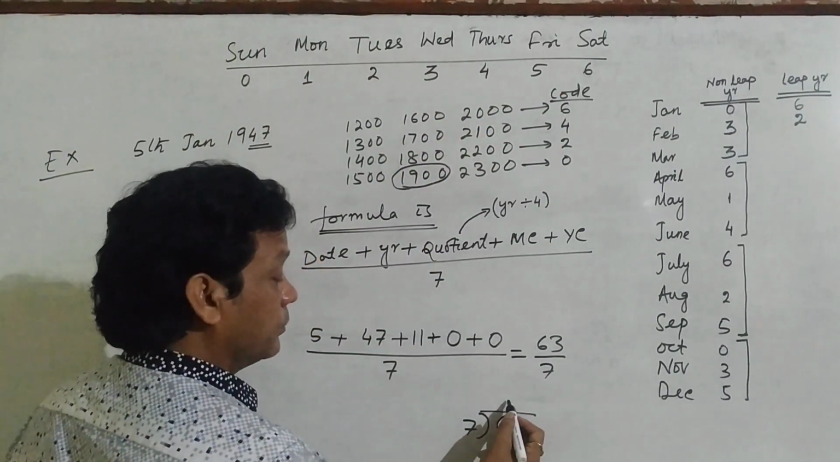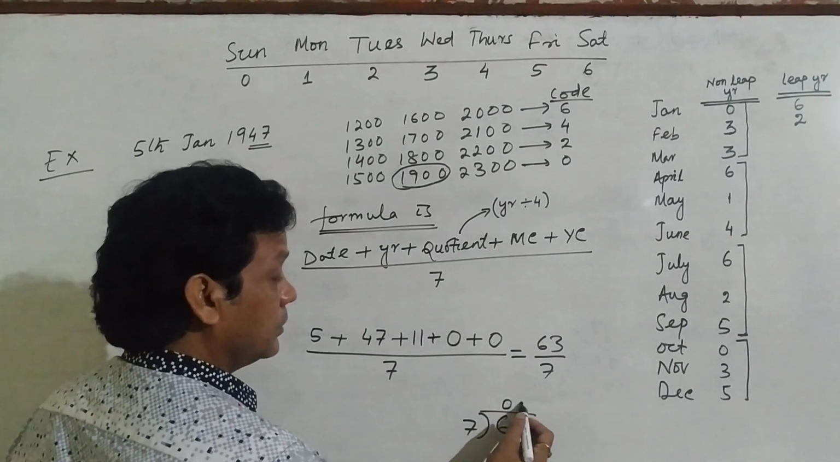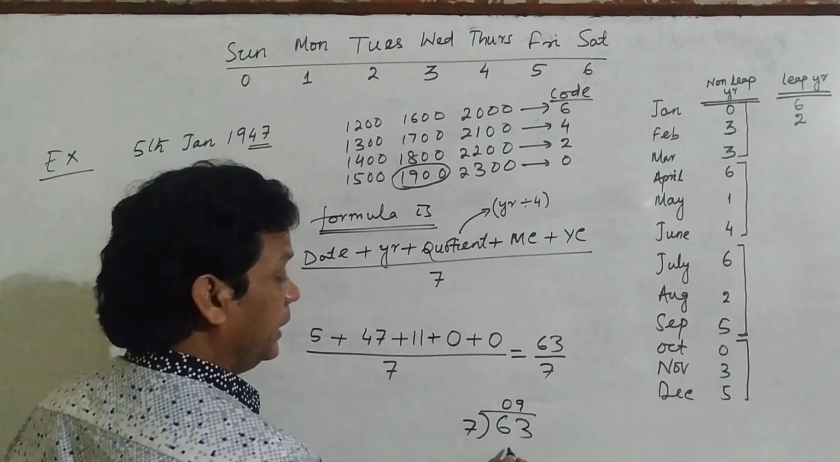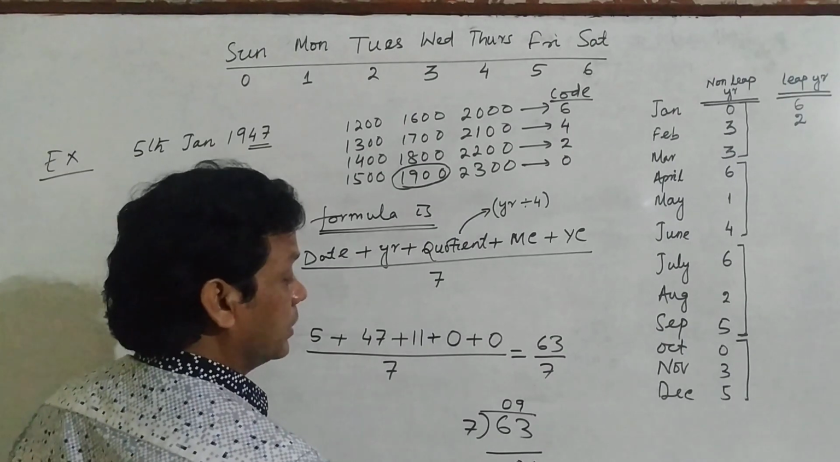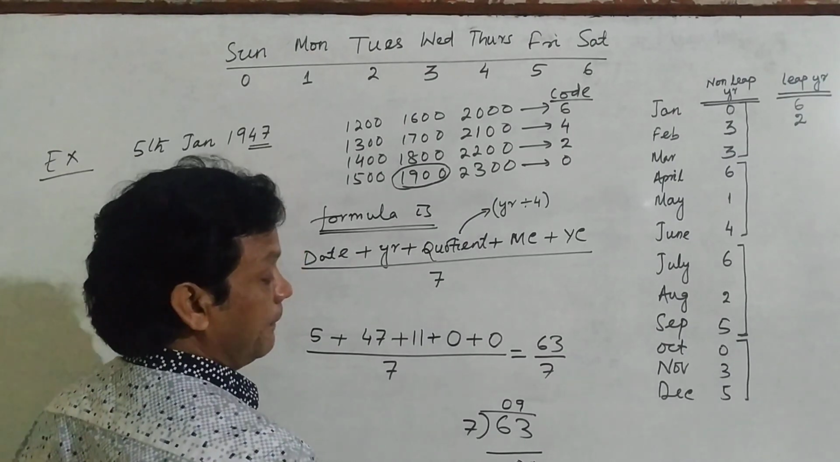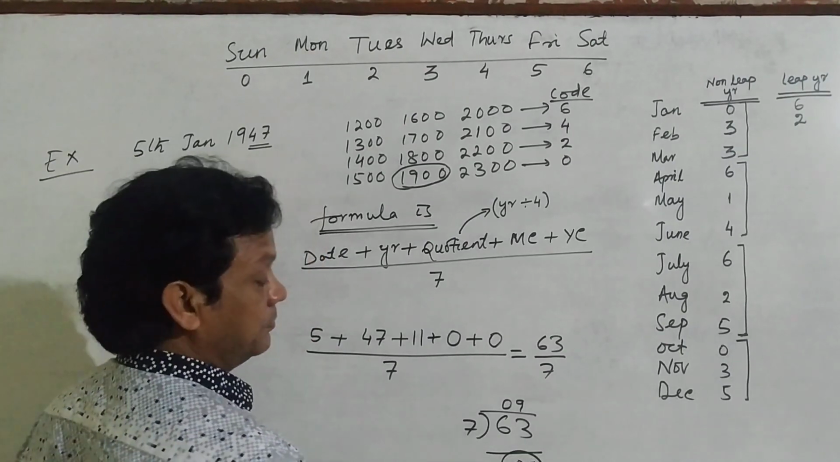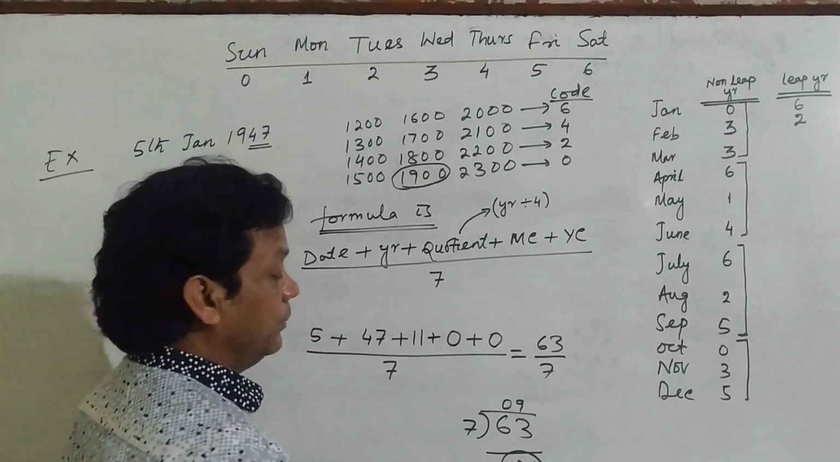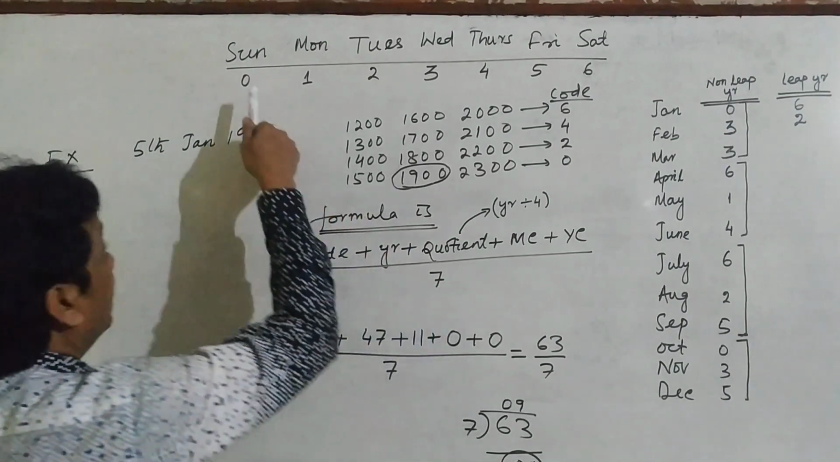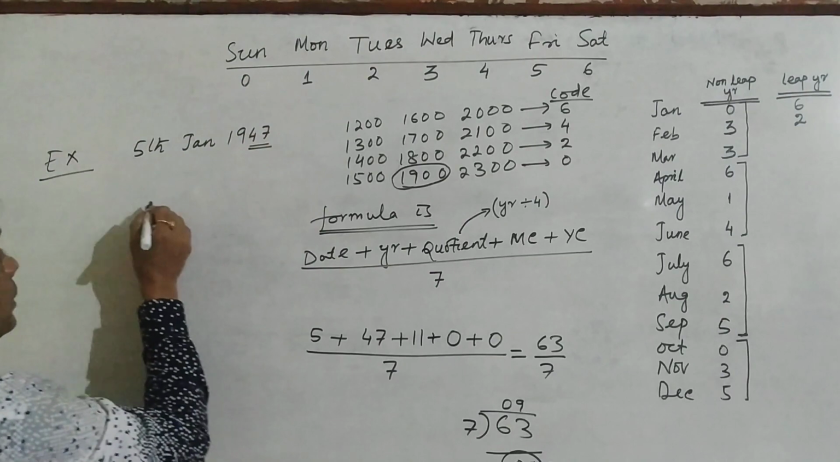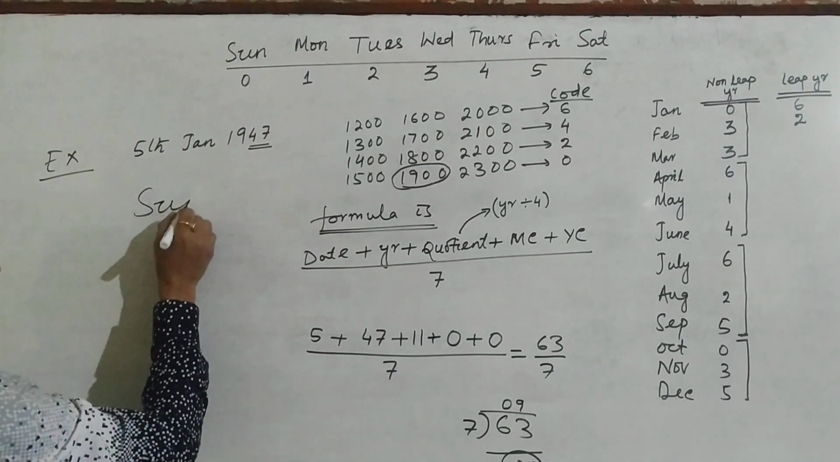And the quotient is 09, and the remainder is 0. And you should consider the remainder. And the remainder is your day. And what is your remainder? 0. And what is the code for 0? Sunday. So the required day is Sunday.